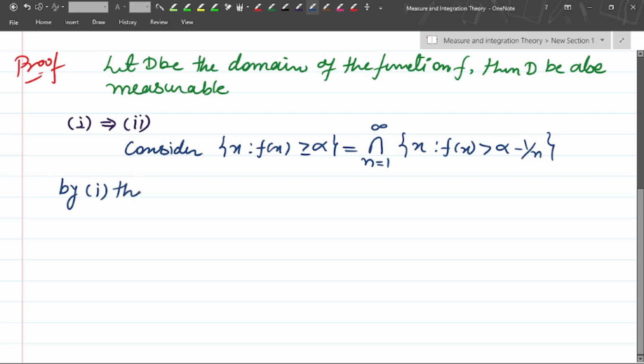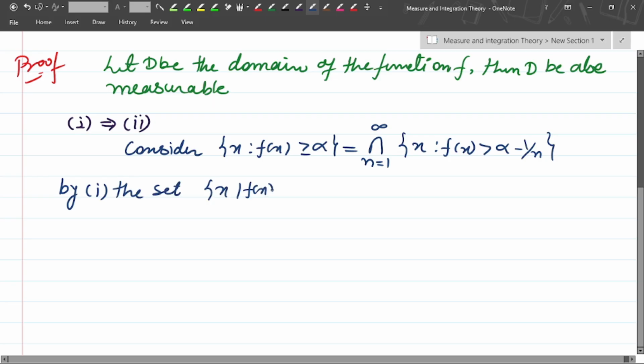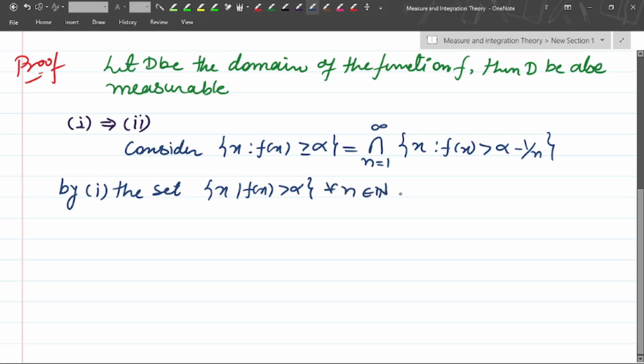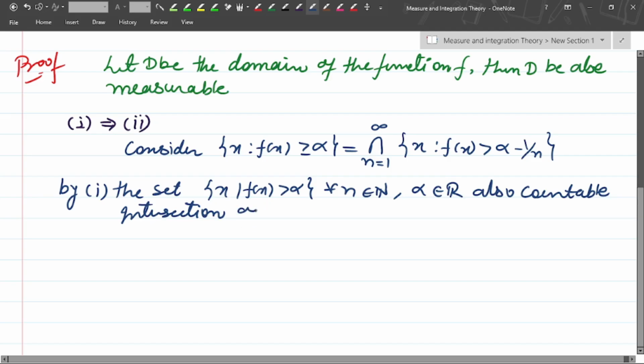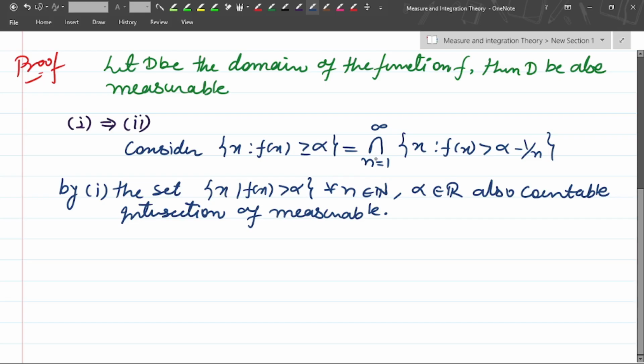By result one, the set of x such that f of x is strictly greater than alpha, for each n belonging to the natural numbers and alpha belonging to the real numbers, is measurable. Also, a countable intersection of measurable sets is also measurable.